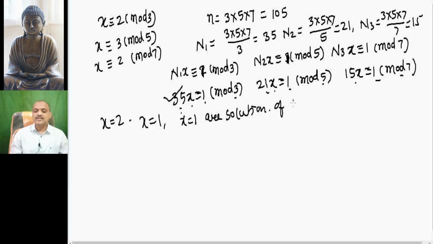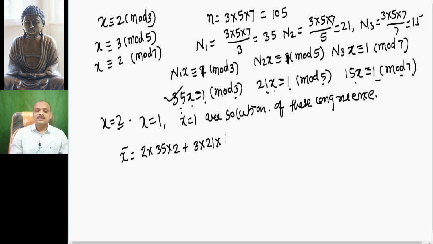Then we construct x bar equal to a1 into N1, 35, into the solution x1, that is 2, plus a2, 3, into N2, 21, into the solution x2, 1, plus a3, 2, into N3, 15, into 1.